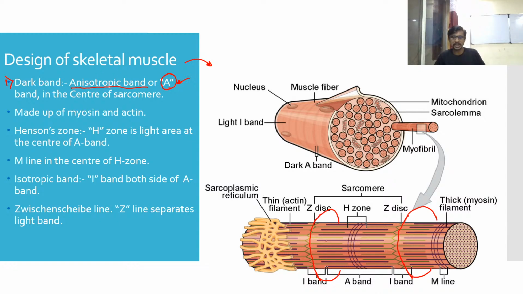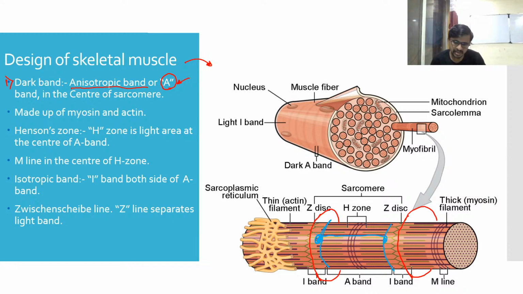And in this sarcomere, if you see these dark lines, from here to here, this complete portion is called the A band. This is a dark band. It looks dark under the microscope, that's why we call it a dark band. So there is nothing difficult to understand why it is called dark.